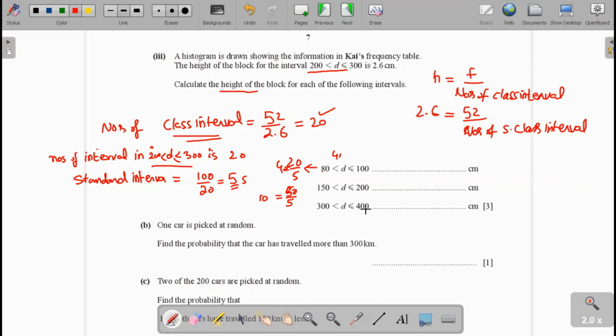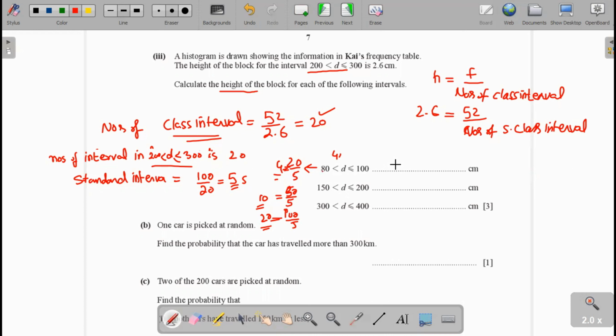And 300 to 400, the difference is 100, and 100 divided by 5 gives 20. These are the number of class intervals: 80 to 100 is 4, 150 to 200 is 10, and 300 to 400 is 20.